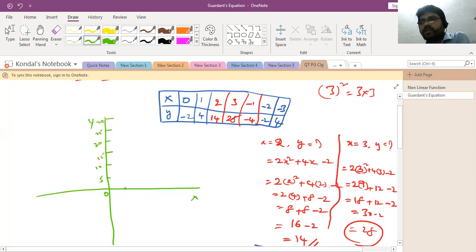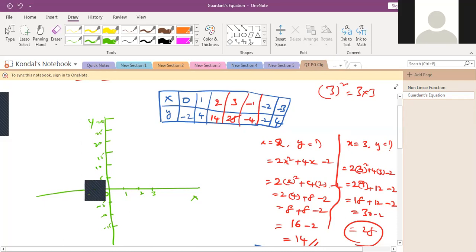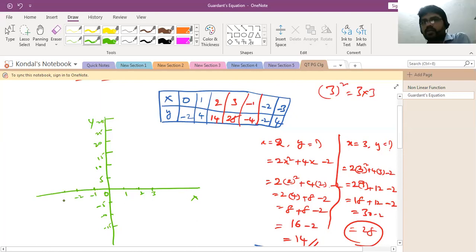For the x value you can take 1, 2, 3. Same thing you will take for the minus values also. Here for minus values we have only up to 4, so no need for minus 10 or minus 15. Same thing you will take on the left side: 1, minus 1, minus 2, minus 3.